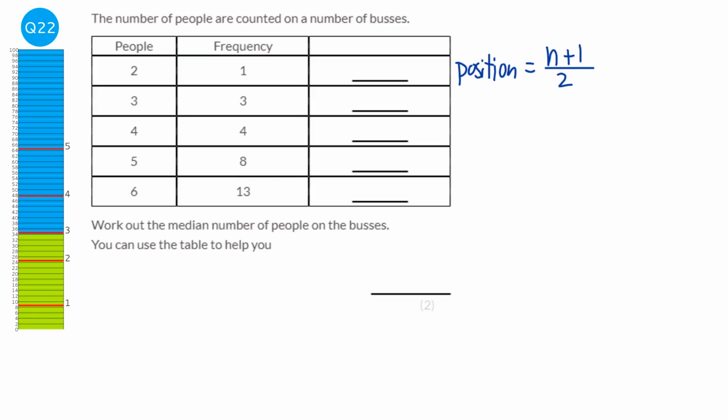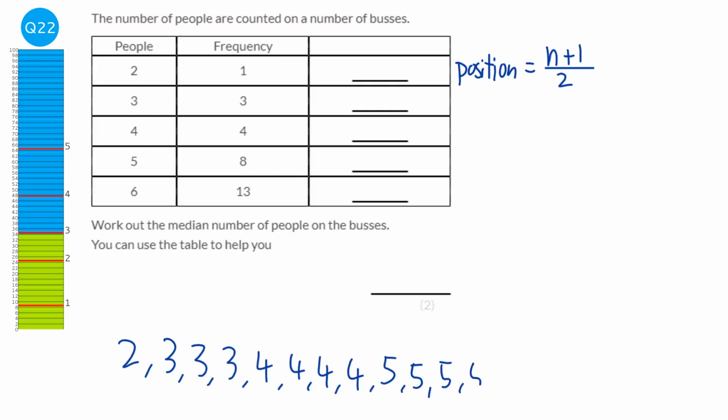Now, we need to figure out where these numbers are in this list. So the first number is a 2, and there is one of those. The next number is a 3, and there's 3 of those. So 1, 2, 3. The next number is a 4, and there's 4 of those. So 1, 2, 3, 4. The next number is a 5, and there's 8 of those. So 1, 2, 3, 4, 5, 6, 7, 8, and the next number is 6, and there's 13 of those.